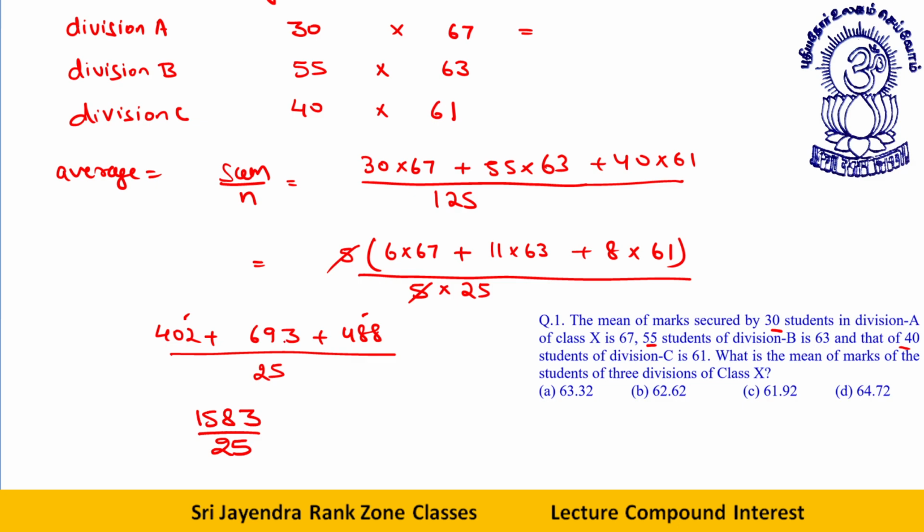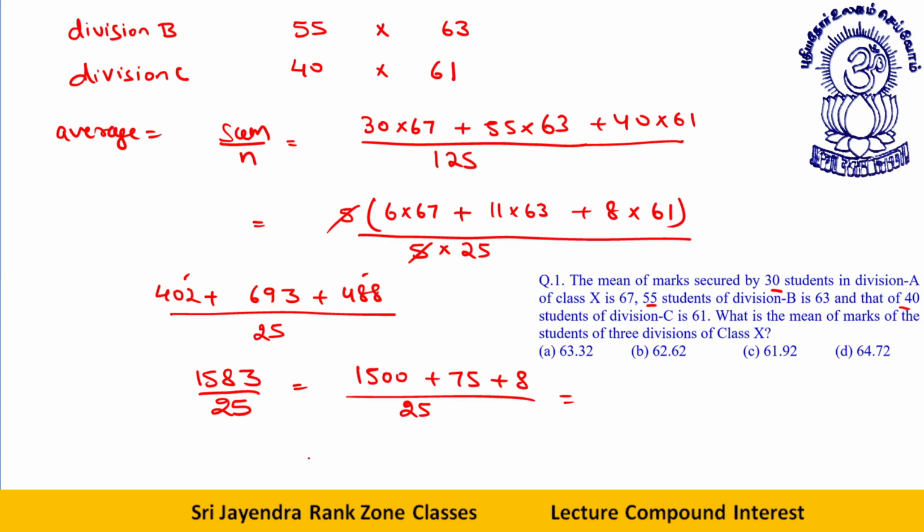Okay, dear students, so let's break it. 1500 plus 75 plus 8 divided by 25. 25, when I can't cancel it right now, but 25, 60. This will be what? 60 plus 3 plus 0. 1 by 25 is 0.04. 0.04 into 8 is 0.32.